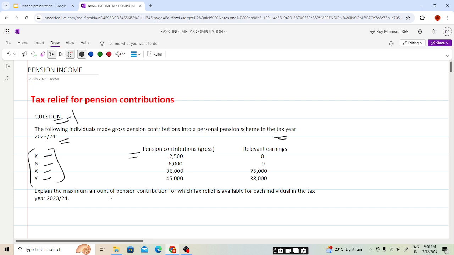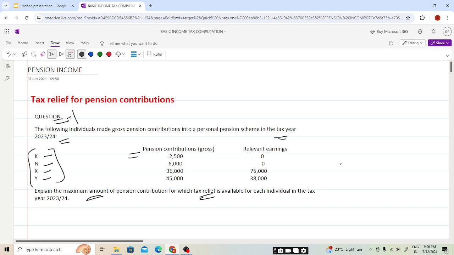Explain the maximum amount of pension contribution for which tax relief is available. So we need to calculate the maximum amount of the pension contribution on which tax relief is available.